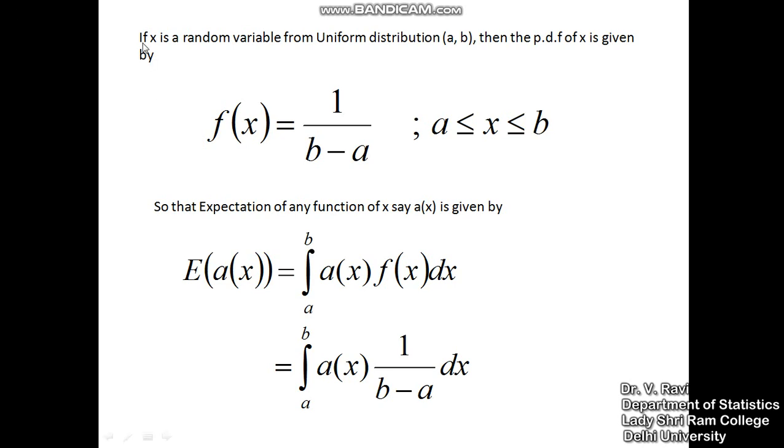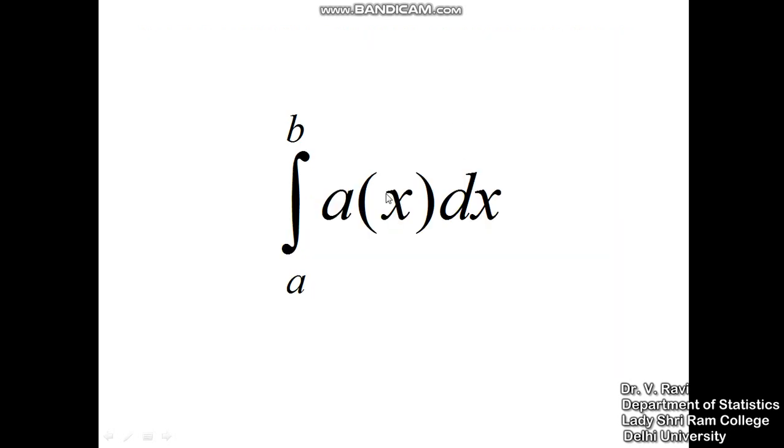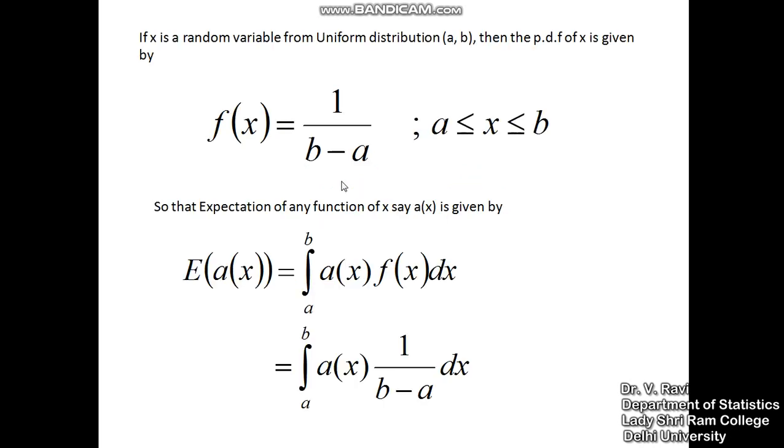And I use a theory proposed by statistics. If x is a random variable from a uniform distribution with limits a and b, the upper and lower limits, remember, the upper and lower limits are chosen exactly in the same way as the upper and lower limits of the integral, then the PDF of this random variable x is given by this. And note that this PDF is independent of x. I guess this is the only statistical distribution where the PDF doesn't depend on x, which means that whatsoever x may be, the probability of such an x happening is constant, given by 1 upon b minus a.